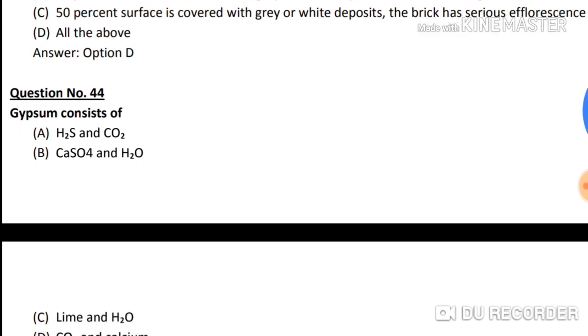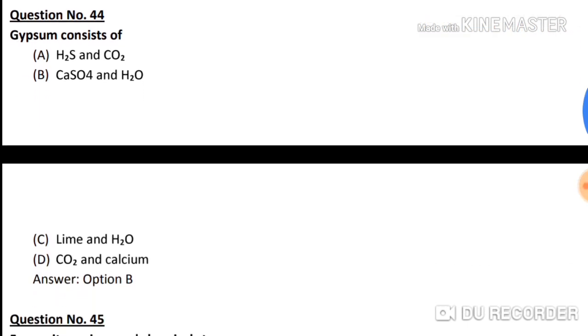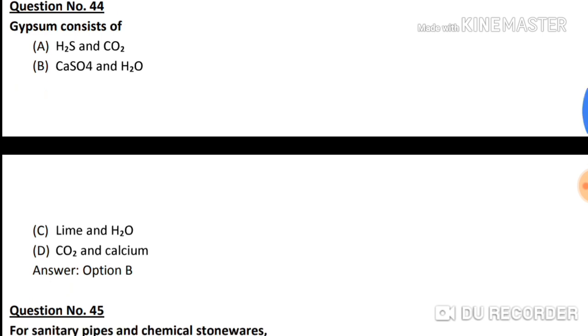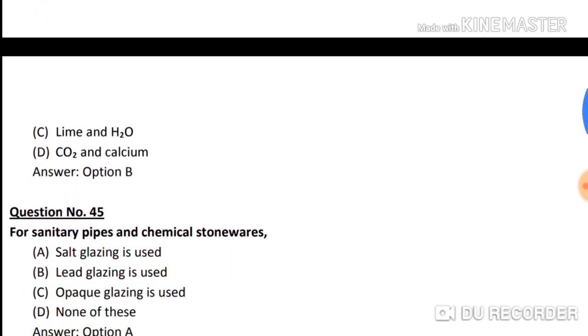Question number 44. Gypsum consists of option A, H2S and CO2. Option B, CaSO4 and H2O. Option C, lime and H2O. And option D, CO2 and calcium. So the correct answer is option B, calcium sulfate. Gypsum is CaSO4 and H2O, means water.